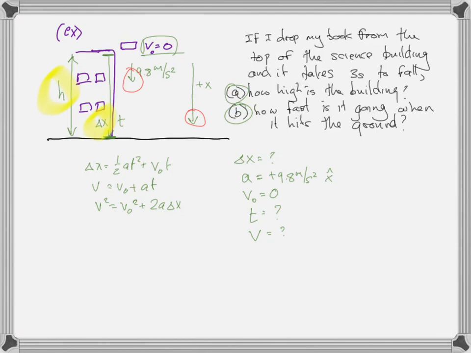So you could have just defined one variable or the other, and when we solve this, h, which is equal to delta x, is equal to 1/2 times plus 9.8 meters per second squared, t squared plus v0 t.